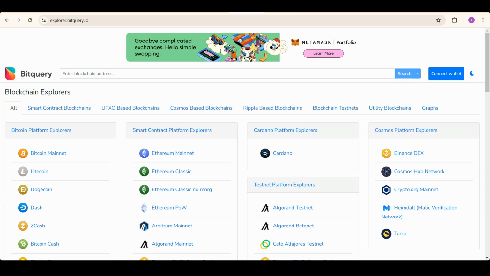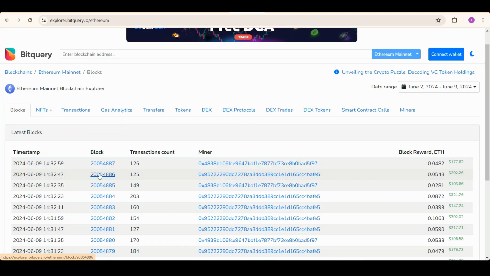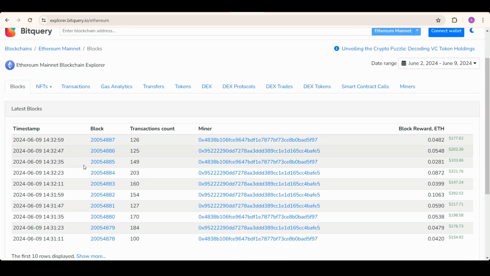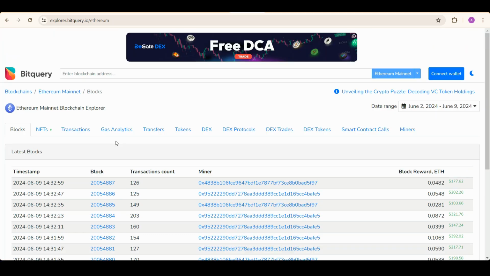This is our Explorer, which is a showcase of our own APIs. For example, let's say Ethereum. I clicked on Ethereum's mainnet, and this is the blocks tab, and this is the latest block which has been mined. You can see the transactions tab, gas analytics tab, and the transfers, tokens, DEX related data, DEX protocols, DEX trades, DEX tokens, smart contract calls, and miners. We provide much more intense and robust data than any other blockchain explorer.